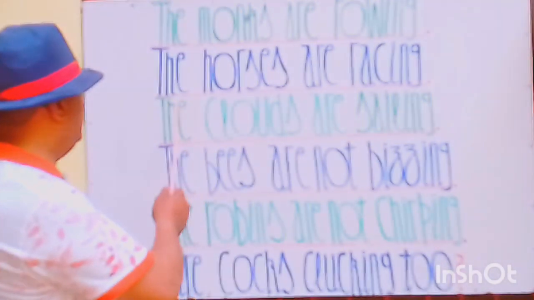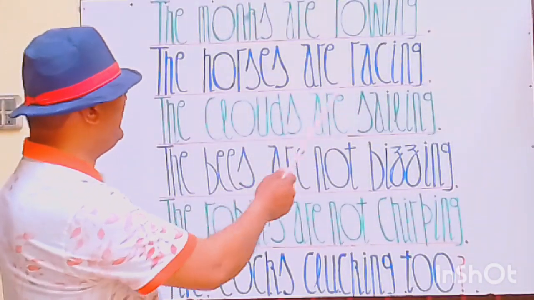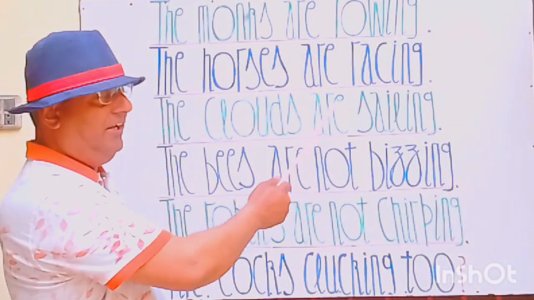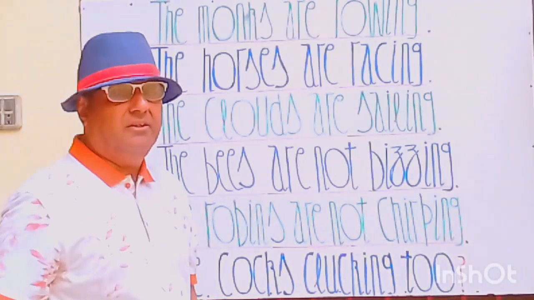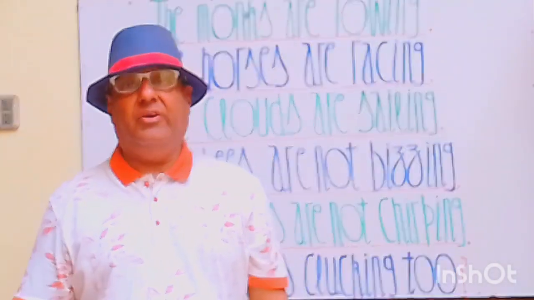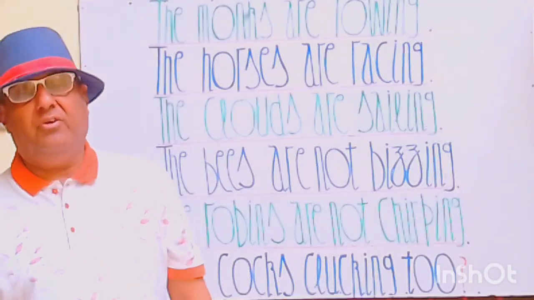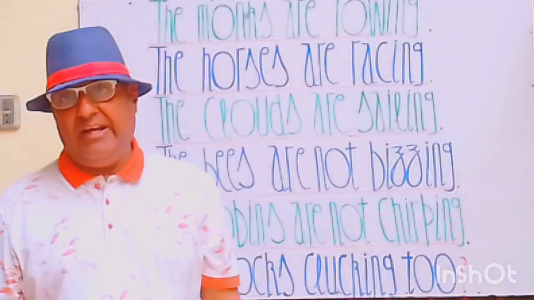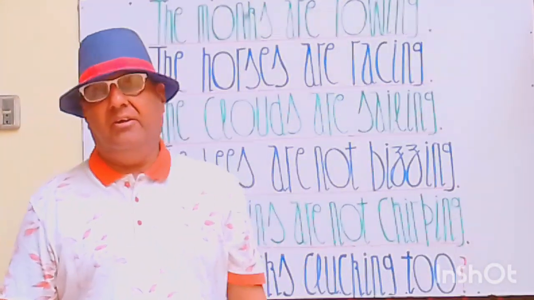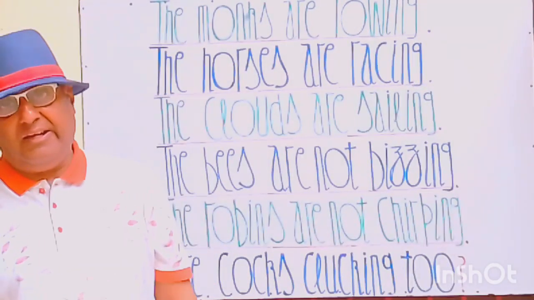Let's move to the next statement. Next you see here, my students. The horses are racing. The horses are racing. घोड़े दौड़ लगा रहे हैं. घोड़े रेस लगा रहे हैं. The horses are racing. घोड़े दौड़ लगा रहे हैं.